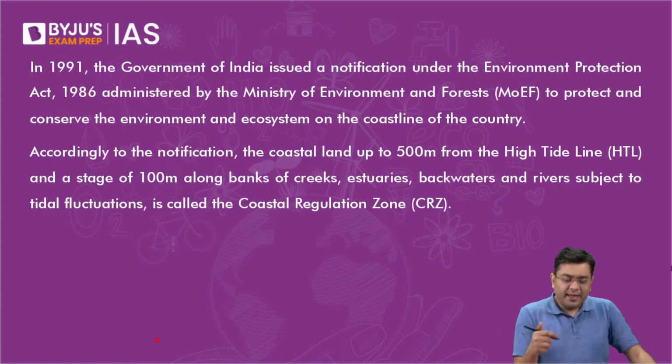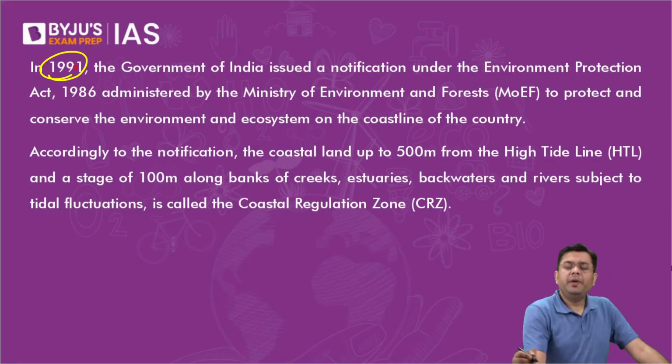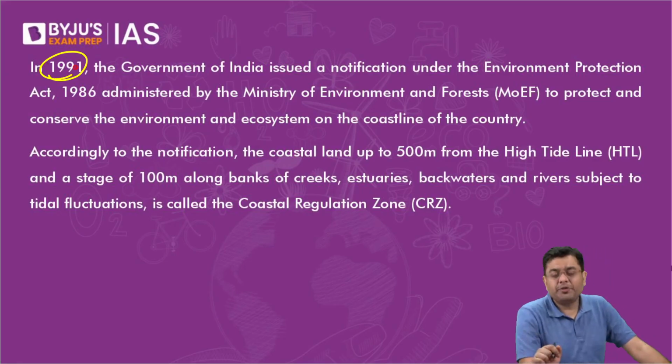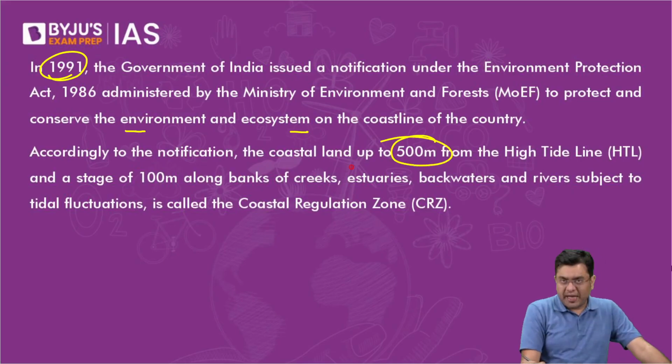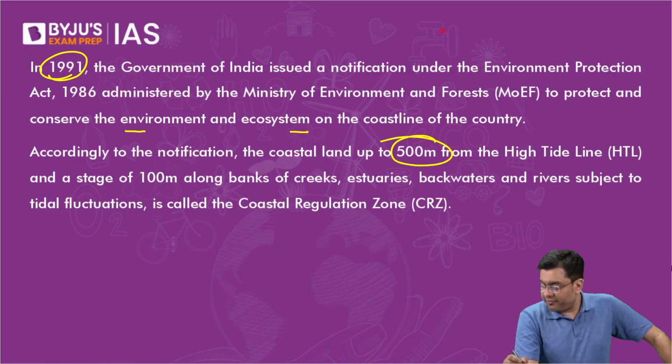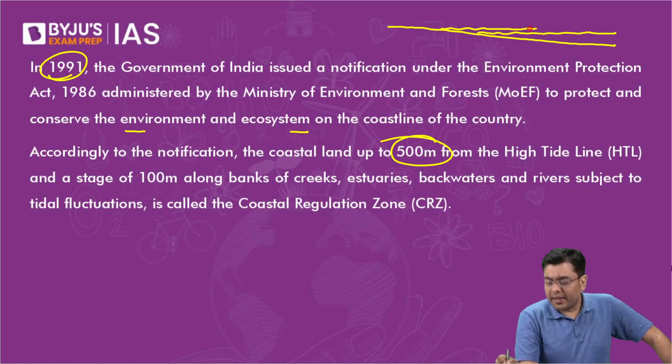Now, for this, in 1991, the government issued a notification as per the provisions of the Environment Act, to protect and conserve the environment and ecosystem of the coastline of the country: the coastal land up to 500 meters of the high tide line. We have discussed what the high tide and low tide line and the intertidal zone are. Let's suppose this is the water level: the conditions of high tide, wherever the water comes in, and the conditions of low tide, the extent to which the water goes. So this is your high tide line and this is your low tide line.